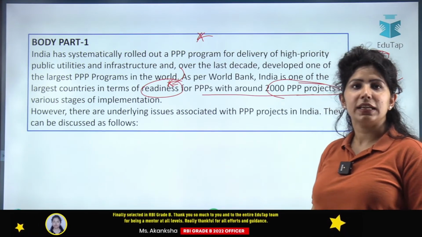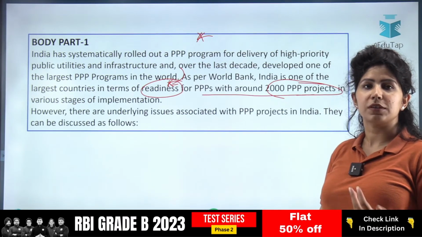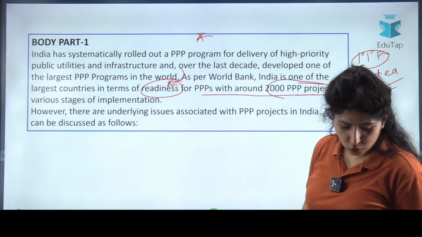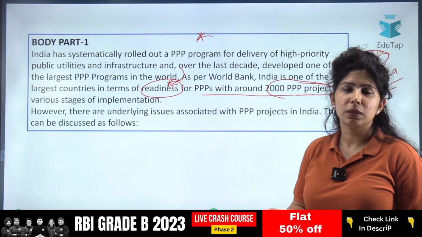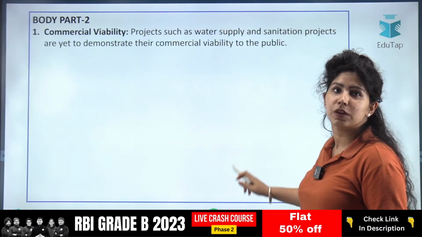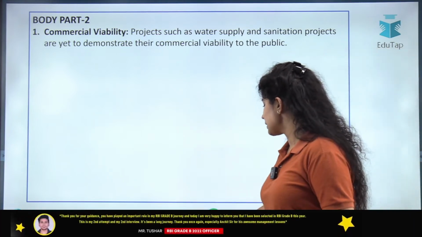So now can we give a list of the problems? Can we give a list of the problems if we are there? So yes, your problems, they will remain old. Whatever problems you have read about in your static portion, they will be the same problems, but we will not include any old problem. The first one is commercial viability.